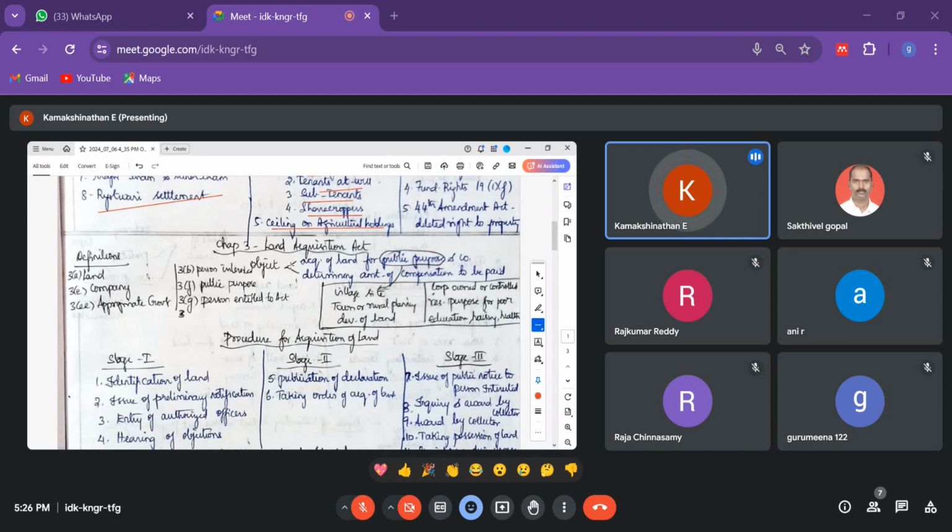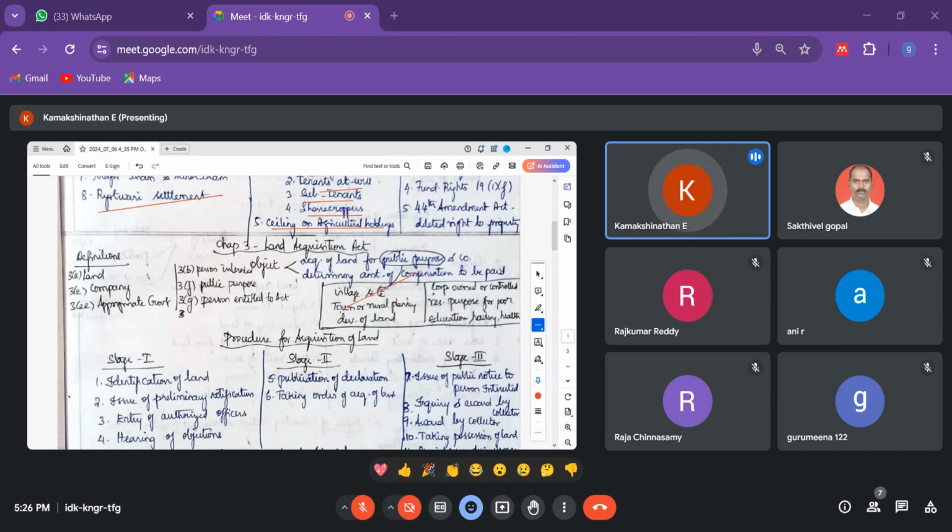So there are two ends. One is the citizen end, and the other is the state end. Okay, the citizen has to live. He can have property. Okay, he has full rights to own his property. But he should not have excess property. That is what it says for an individual. But similarly, the state has the duty to take care of the poor people. Okay, and for religious purposes and for public purposes, they have a lot of duties that they need to do. So they are not allowing this excess of lands together. Okay, so that is what.